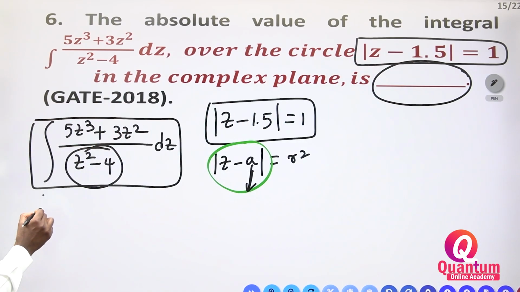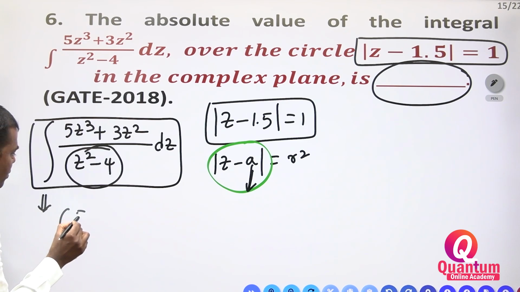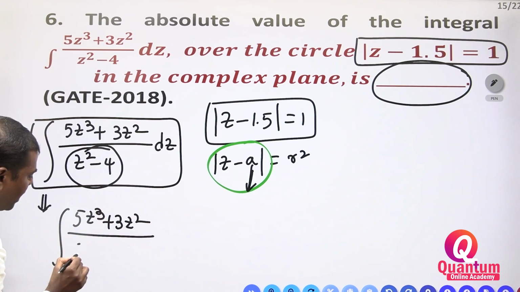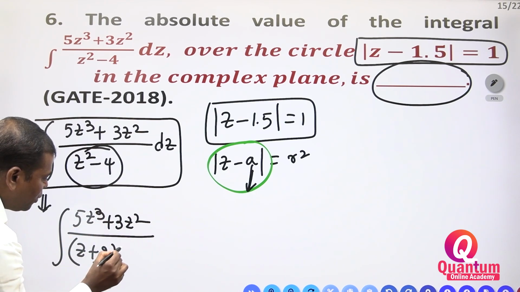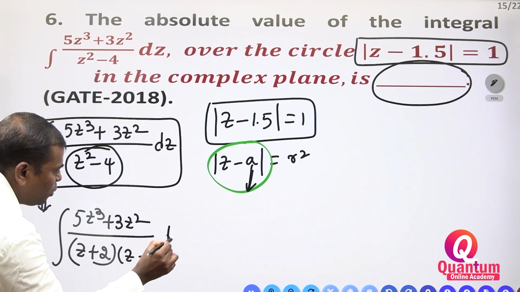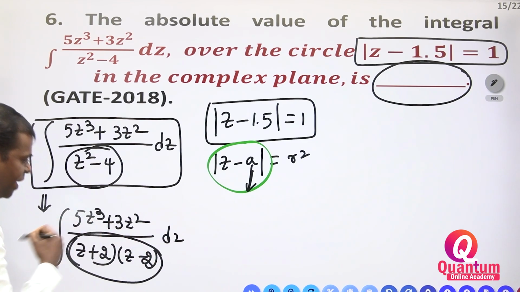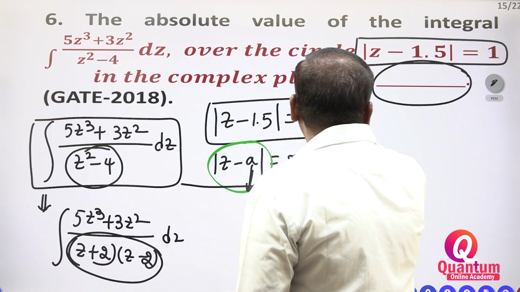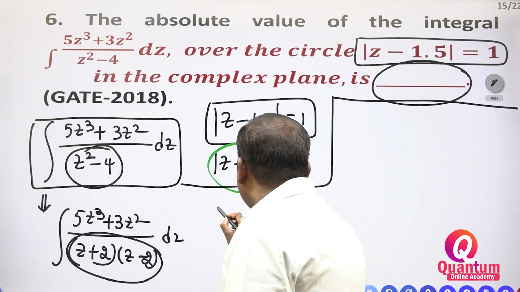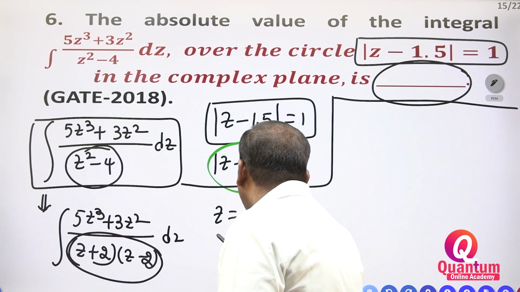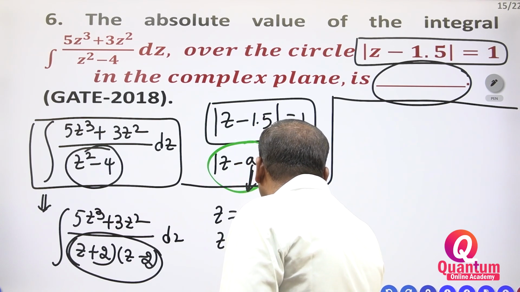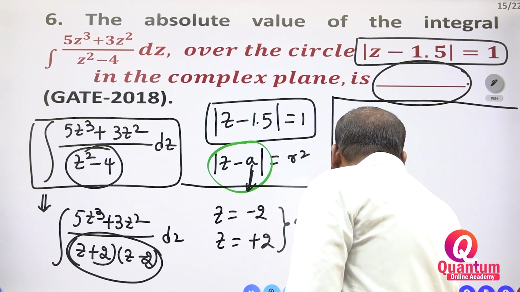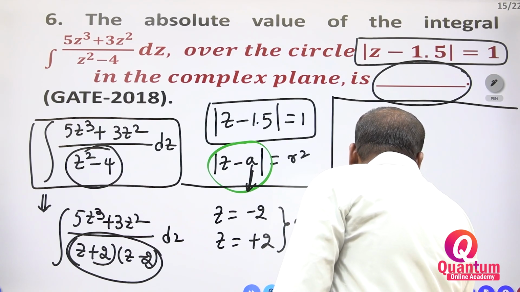Once you see the integral 5z cube plus 3z square divided by, we have to write, z plus 2 into z minus 2, into dz. This z plus 2 into z minus 2, this is a singular pole. In the singular pole, you have to take z is equal to minus 2, z is equal to plus 2. So these are the poles, right? These two poles are also singular poles.